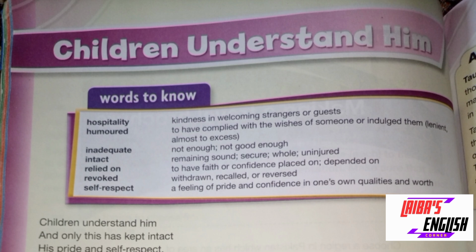But before moving toward the poem, I would like to tell you a small summary of this poem to make things very clear. Now, this story is of an old man who was living with his sons and daughters. They were treating him like a guest. They were not treating him in a good and well mannered way. He was surviving on a small pension.